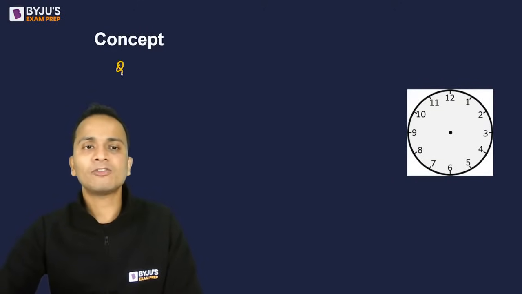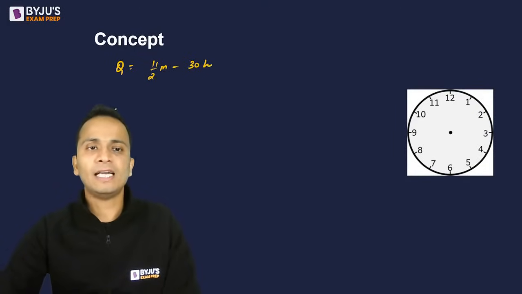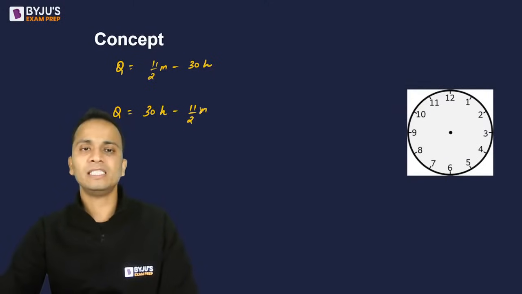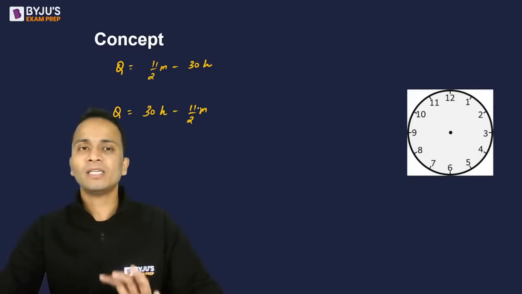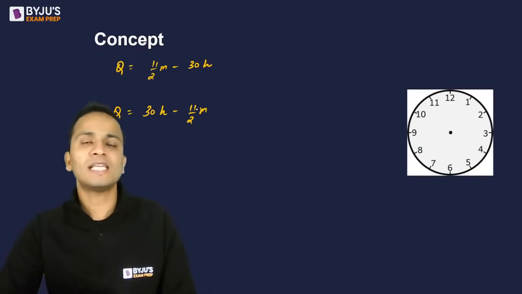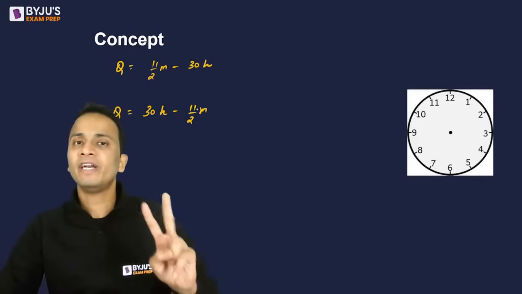So the formula is theta is equal to 11 by 2m minus 30h. And the next formula is theta is equal to 30h minus 11 by 2m. Now, those who have seen that video, they will easily be able to understand this formula. So let us understand which formula is to be used in which scenario by taking two different examples.